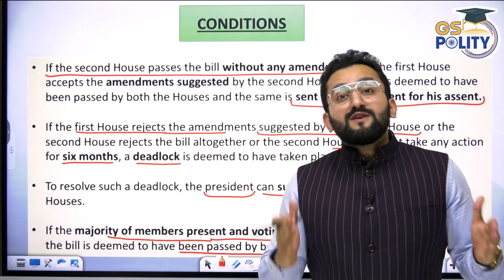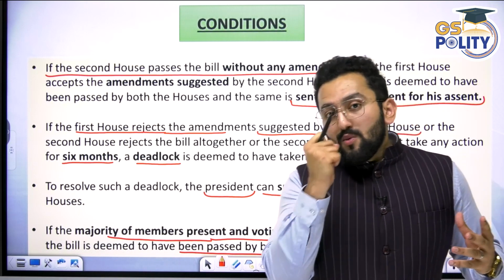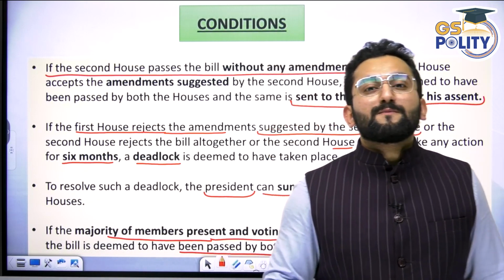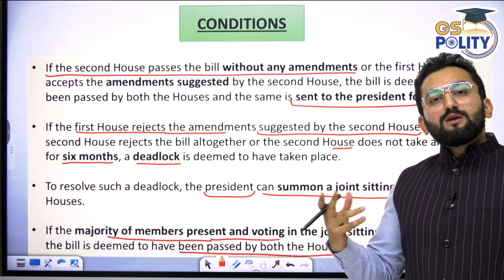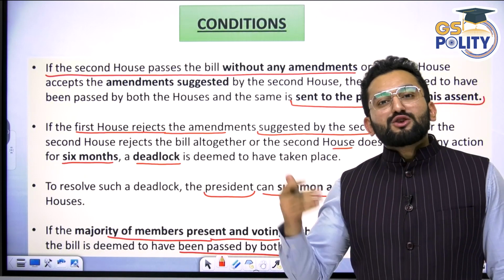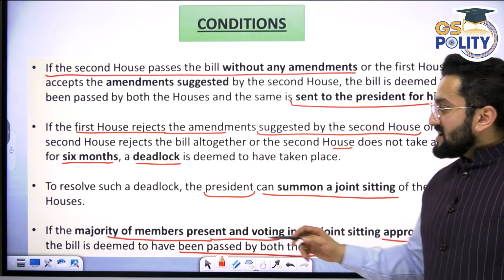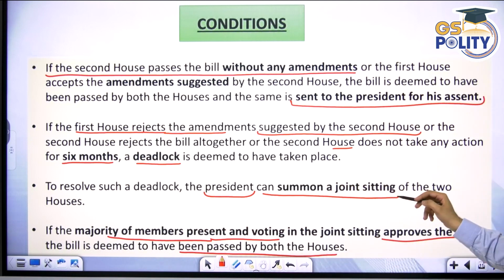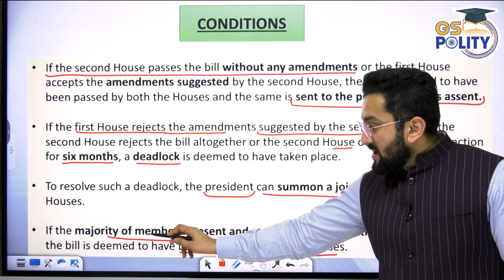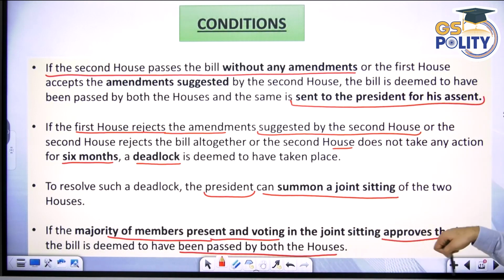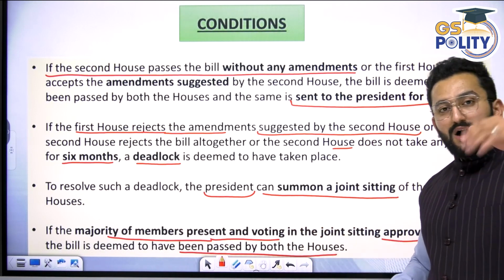So that is why it is said that more power is in the hands of Lok Sabha. Because even if a joint sitting happens, Lok Sabha, due to its more numerical strength, can actually pass this bill. To resolve such a deadlock, the President summons the joint sitting. Please remember, a joint sitting is summoned by the President. If the majority of members present and voting in the joint sitting approve the bill, the bill is deemed to be passed by both houses.